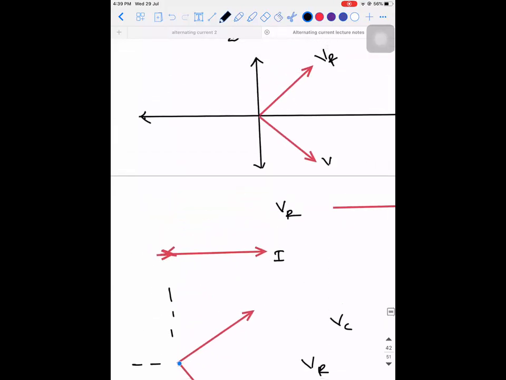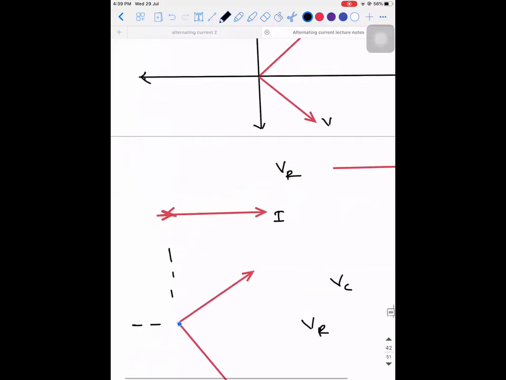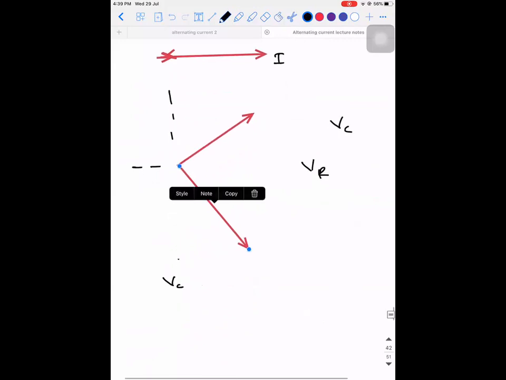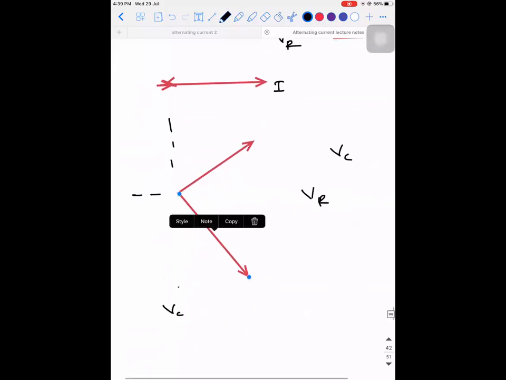That is why the diagram is like this. Sorry, I'm using this for the first time, so I couldn't do it fast. But I hope you're clear, I didn't confuse you.